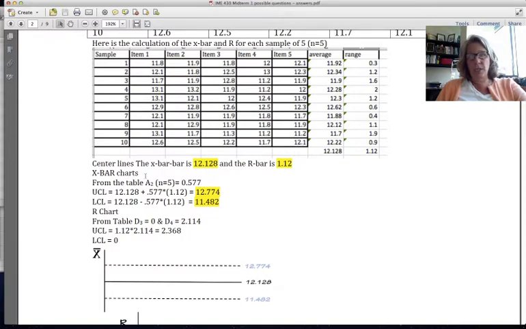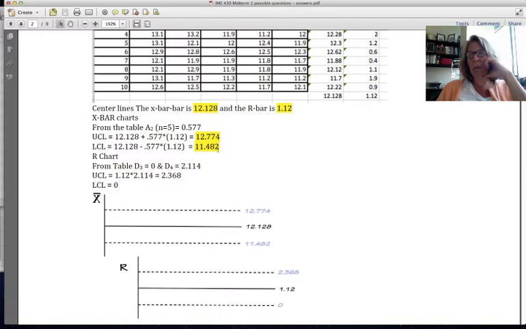For the X bar chart, I used the equation: the mean plus or minus A2 times R bar. A2 can be looked up on page 720, and in this case for an N of 5, we look at that number. So that means the upper control limit is 12.74 and the lower is 11.47. You can see I drew it on here where the average is here and the upper and lower are here. Now for our R chart, we have D3 is 0 for N of 5, and D4 is 2.14.